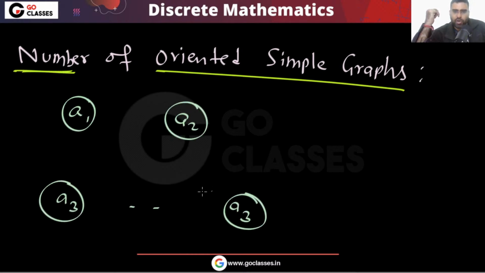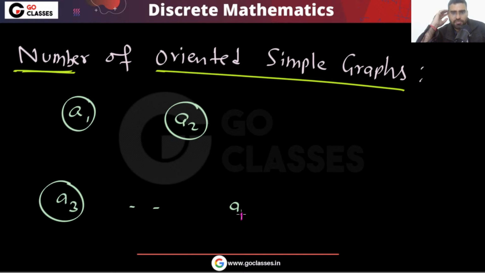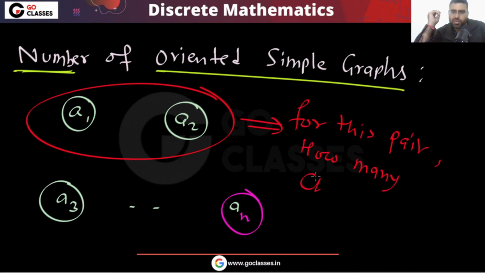I'm asking a very simple question. For any pair of vertices, how many choices do you have? For any two vertices, like for this pair of vertices, how many choices do we have? Can you tell me how many choices there are?